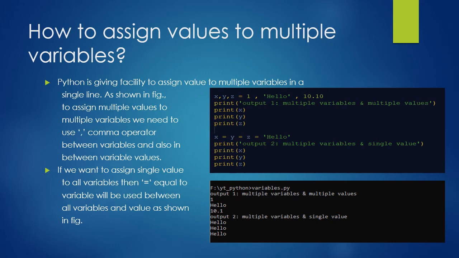Now if we want to assign a single value to all the variables, then use the equal to operator between all the variables and the value, and it will assign the single value to all the variables. We are showing here multiple values for multiple variables, and a single value for multiple variables.